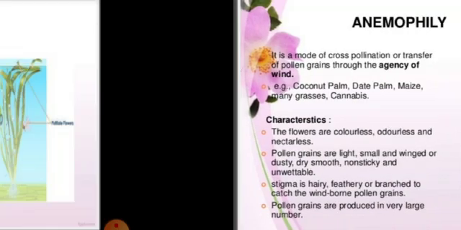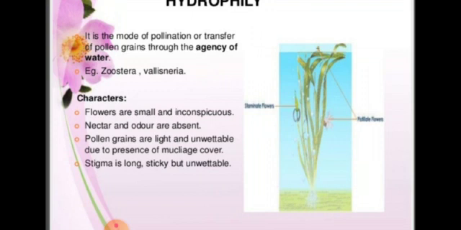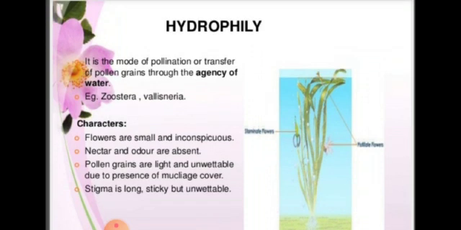And then hydrophily. In this mode of pollination, there is a transfer of pollen grain through the agency of water. It also has characters. What are all the characters it needs? Flowers are small. Definitely they are small, because they have to travel in the water. Nectars and odors are absent. Nectar means honey, and odor means smell; both are absent.